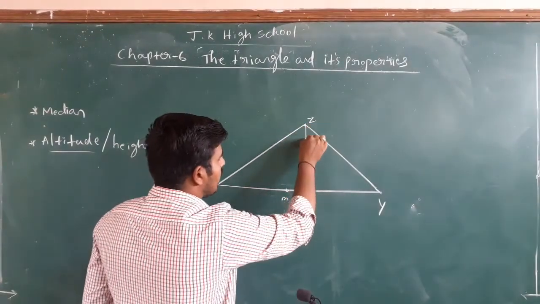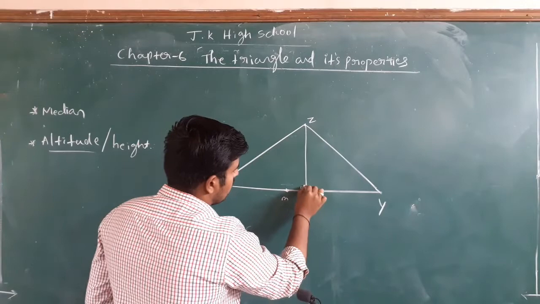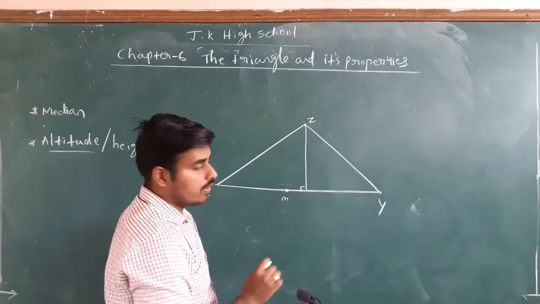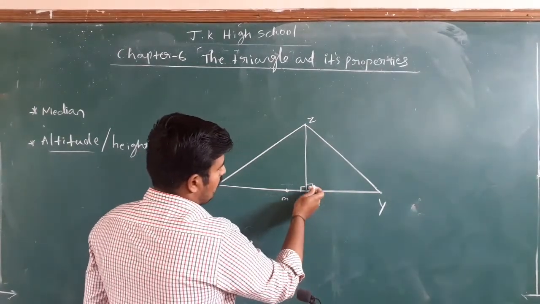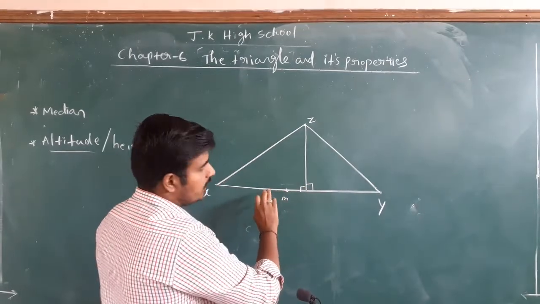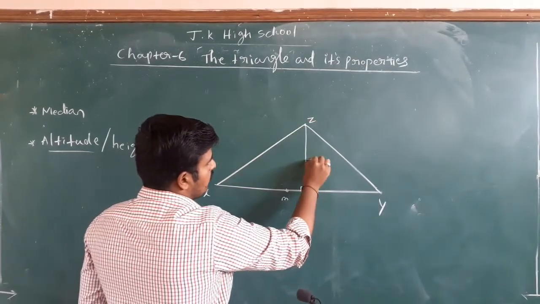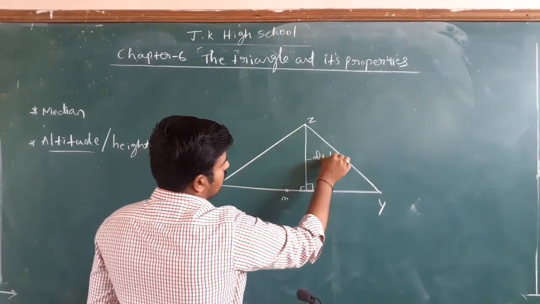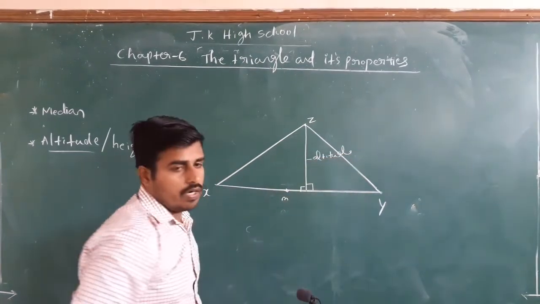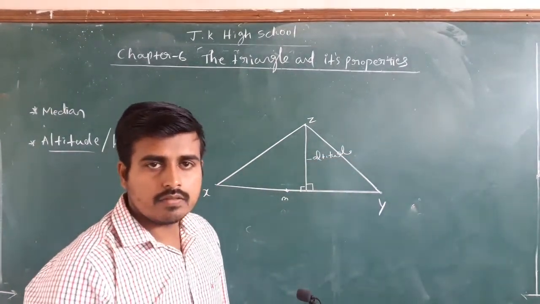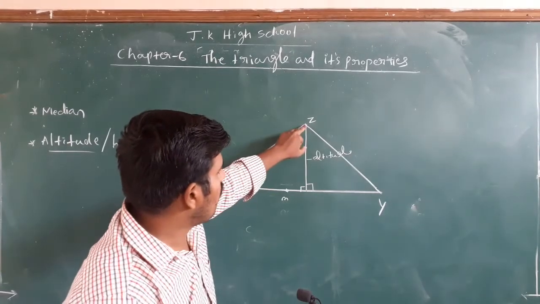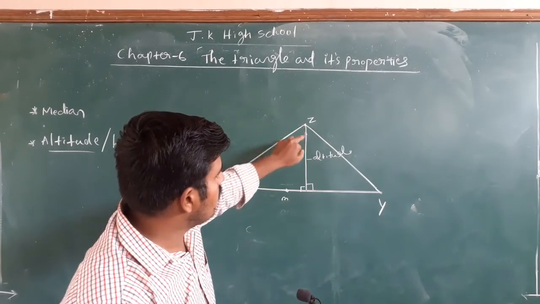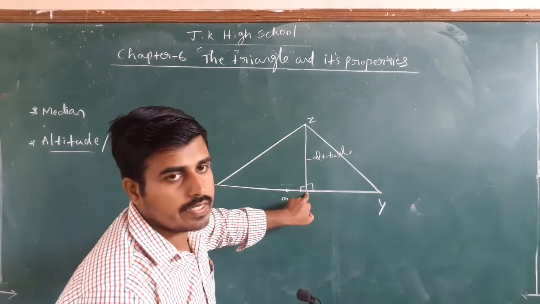From Z, in the direct line, it should make a 90 degree angle. This we call perpendicular. Either it may be 90 this side or 90 this side. Okay. So this is known as altitude. So altitude is a straight line which is drawn from a vertex and it is perpendicular to the opposite side.